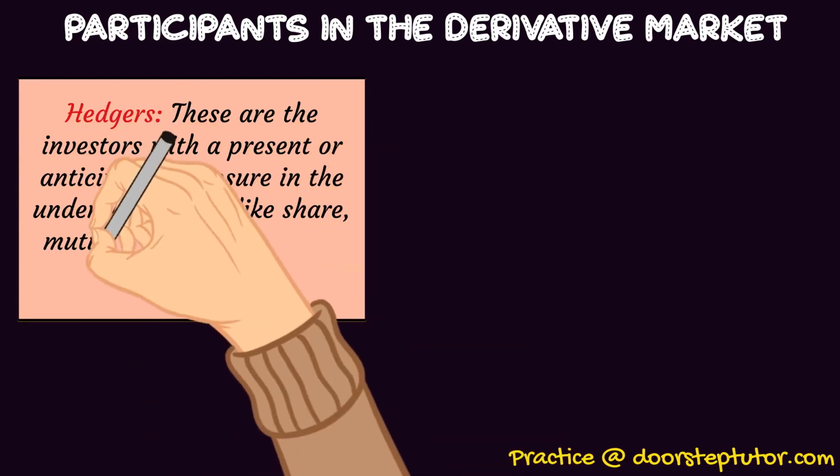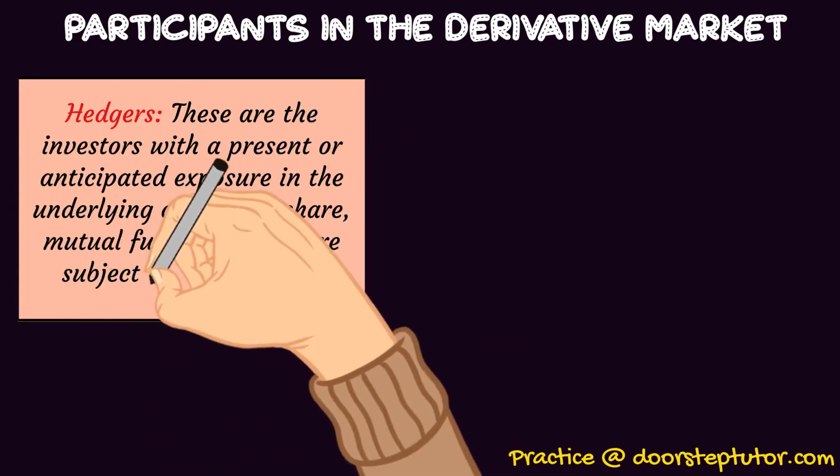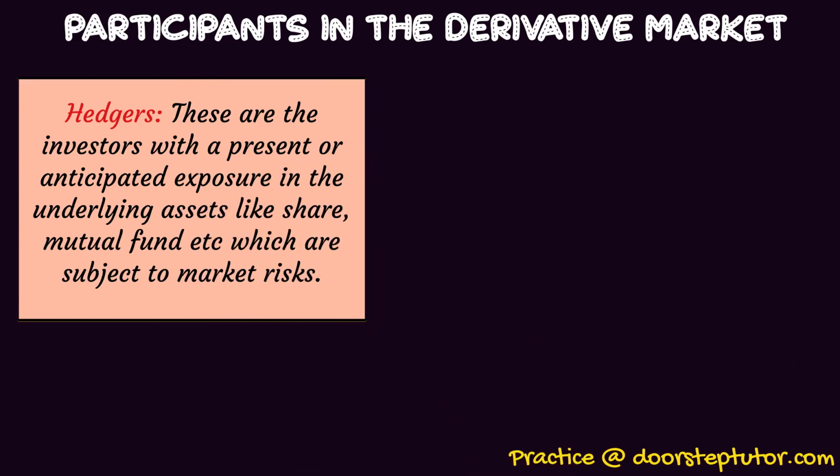Now let us talk about the share market. In the share market, let us assume that I am having 100 shares, which is the underlying asset. Shares, bonds, mutual funds are basically the underlying assets from which the derivative contract will derive its value, which we are going to discuss in a while. So just remember this thing, that bonds, shares, mutual funds are the underlying assets.